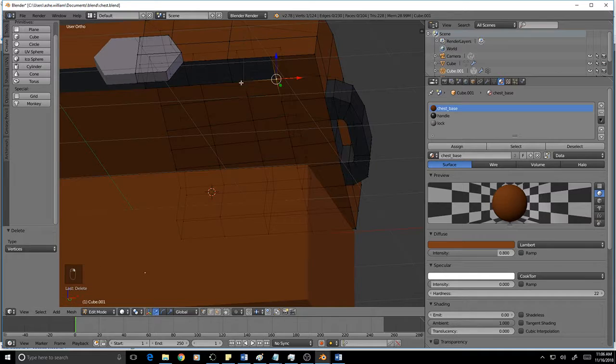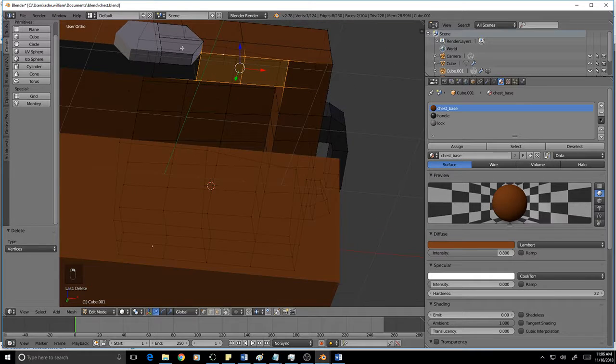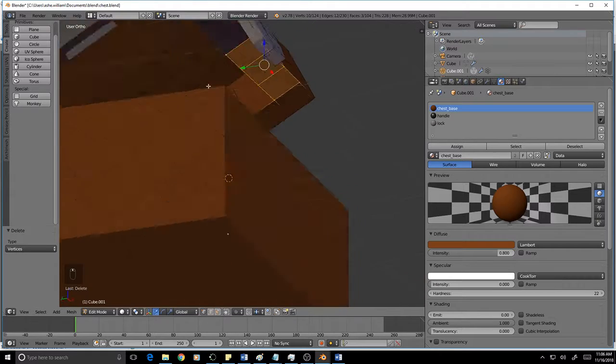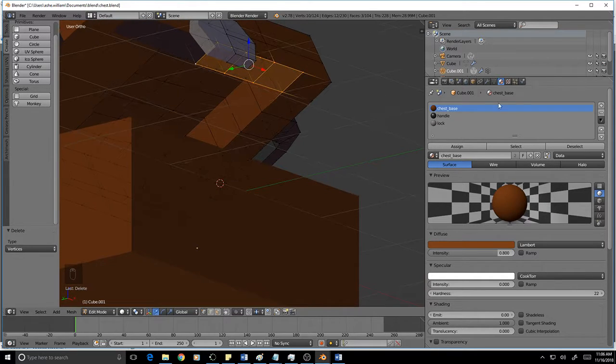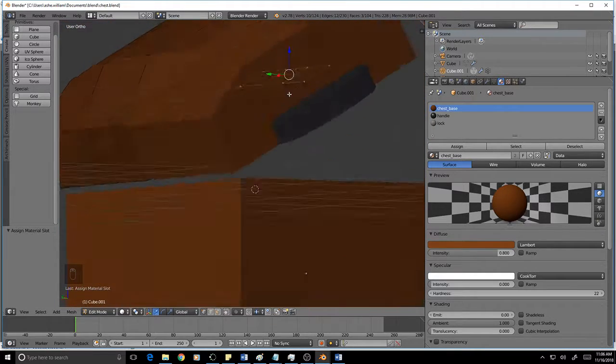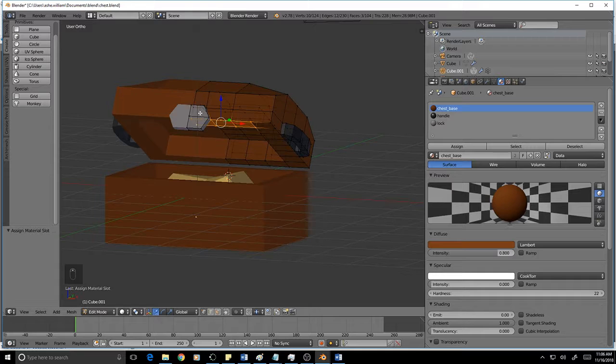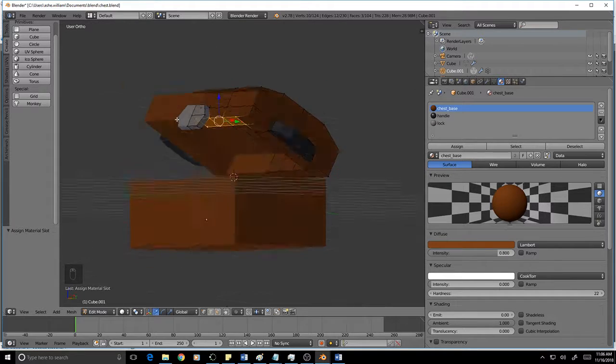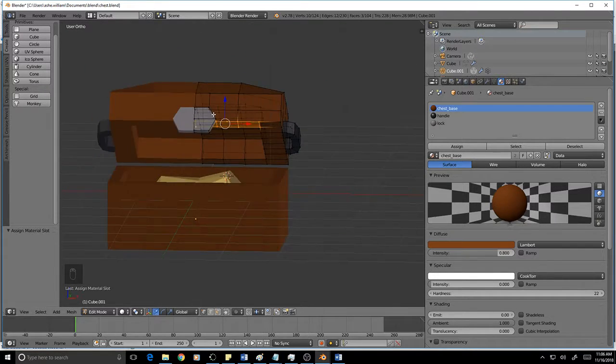And then also, it's not necessary to keep these verts, so let's delete these. And, oh, missed one. Select these verts. So right now I'm just assigning this material by clicking all these verts, and it's not as nice as using vertex groups, but right now I just want to get it done. Here we go. So now the inside of the chest looks hollow, and there's some gold in there.